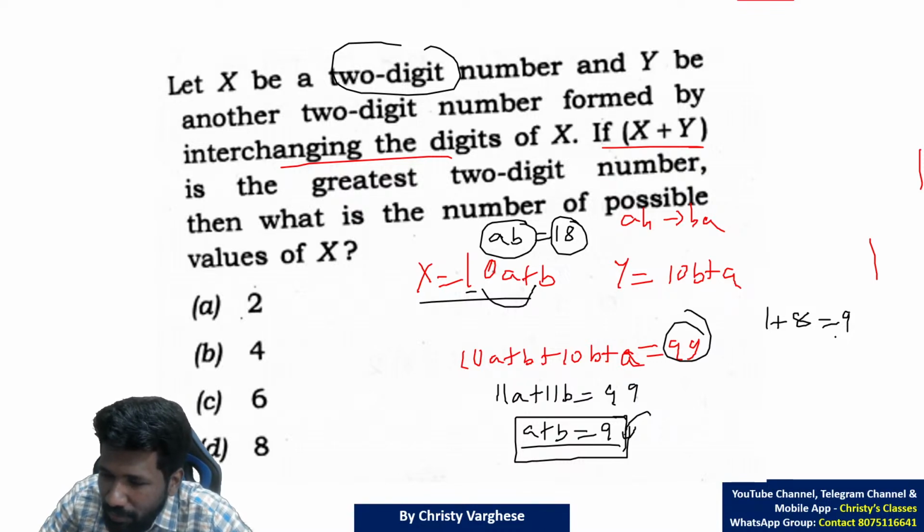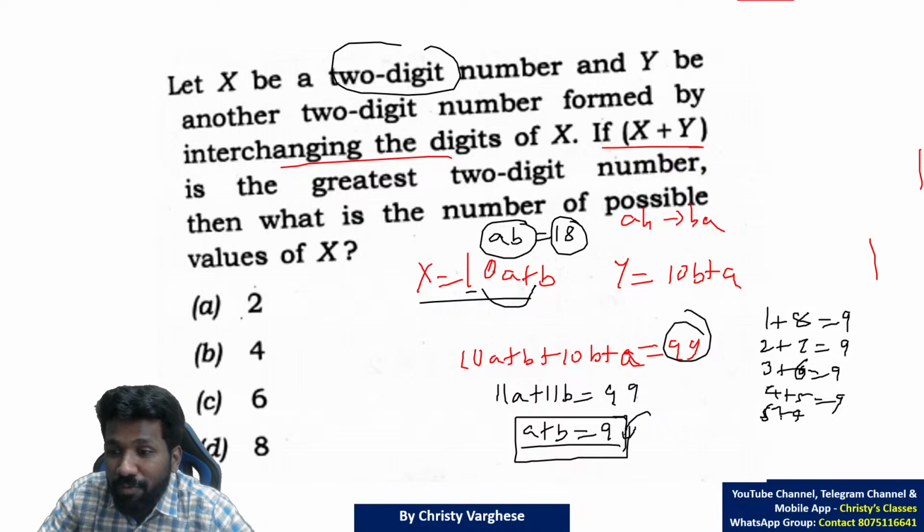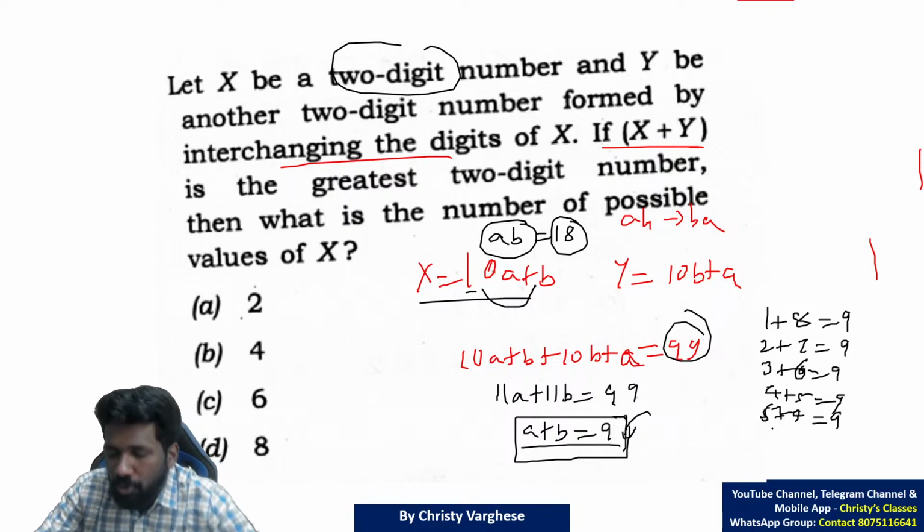Like this. So 1 plus 8 is 9. 2 plus 7, so 27 is a possibility for getting 9. 3 plus 6 is 9, that means 36 is that number. 4 plus 5, 45 is that number. 5 plus 4, some of you may be confused. 4 and 5 written as though 5, why are you writing 5 and 4? Because 45 and 54 are different numbers. So 54 also should be written.